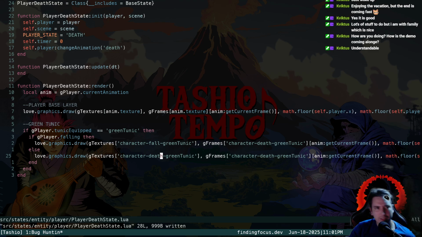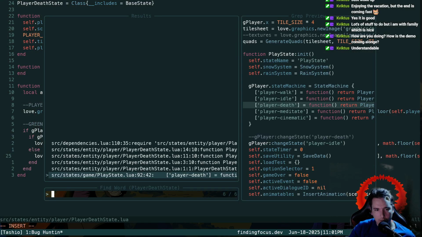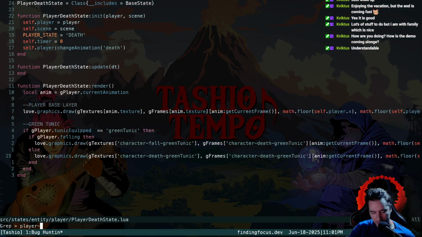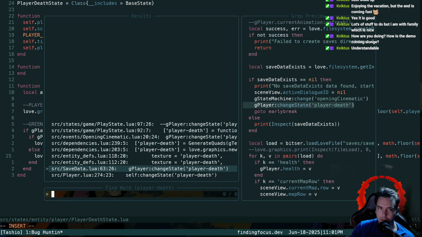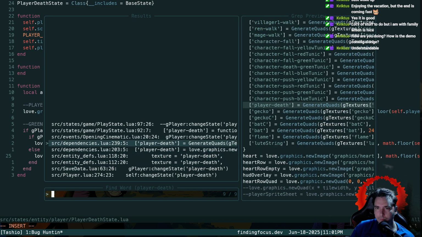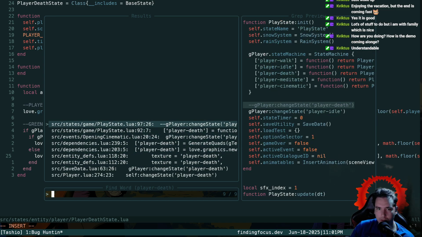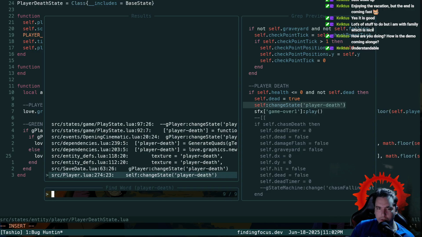When do we trigger this player death state? It's just called player death. And we trigger it here. If our health is smaller than or equal to 0 and we're not already dead, we become dead, then we change our state to player death. Okay. That's all we do.